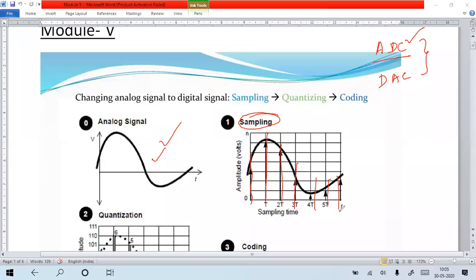For that, they have to follow some condition. That means the sampling interval is there, Ts. This has to be sampled equally. From that, we will get the time period at which they have to sample. From that sampling time period, they can get the sampling frequency. This sampling frequency should match two times the maximum frequency of the wave. What is the frequency of the wave? The sampling frequency should be greater than or equal to two times that.